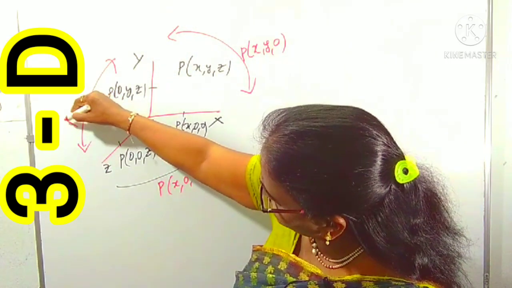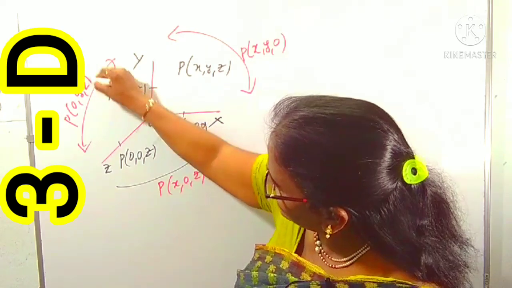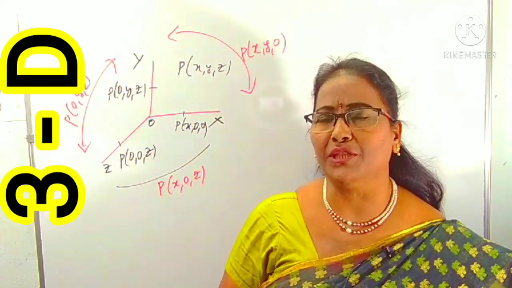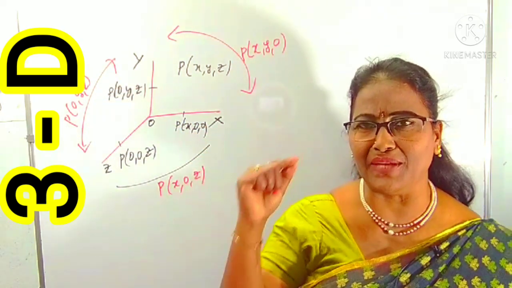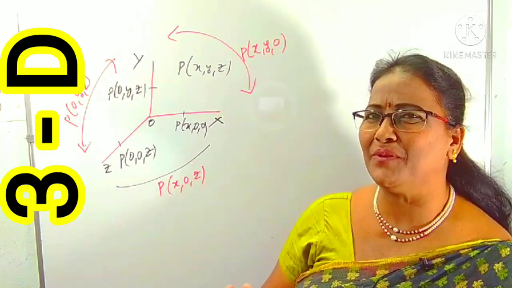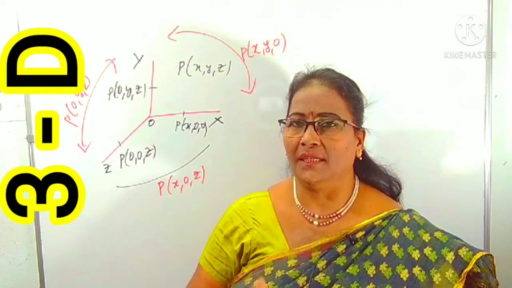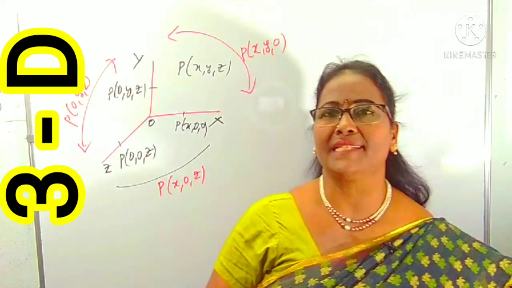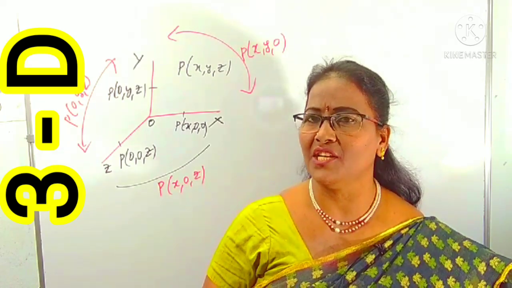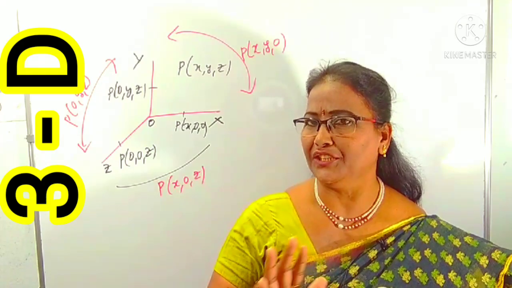Means P coordinates becomes 0, Y, Z. Like this, we can recognize the position of the point with respect to axis, and with respect to planes also. Is it clear? Simple way to recollect. And the rest of the tips and tricks, that is the remaining formulas, what are those in two dimensional, the same only can apply here, nothing to worry.